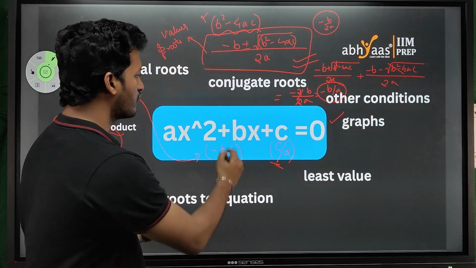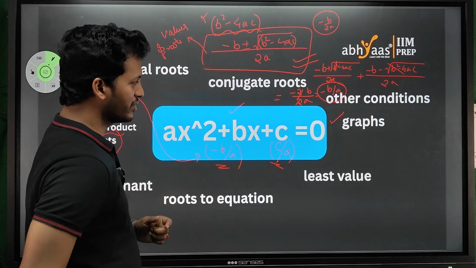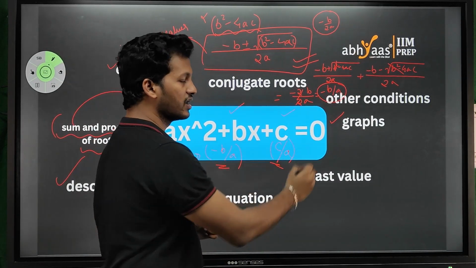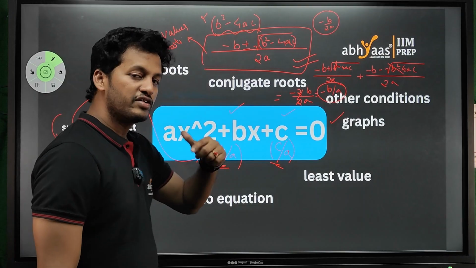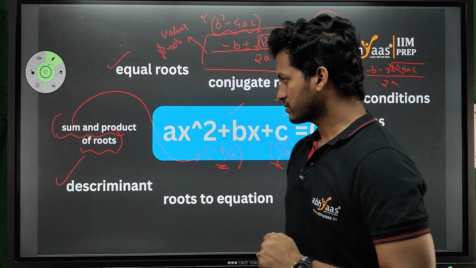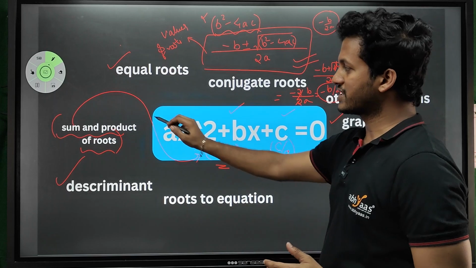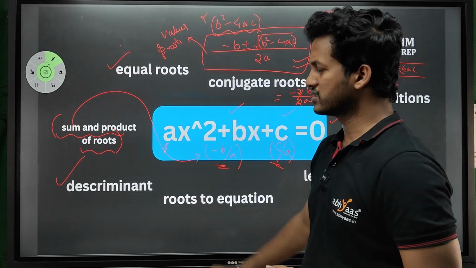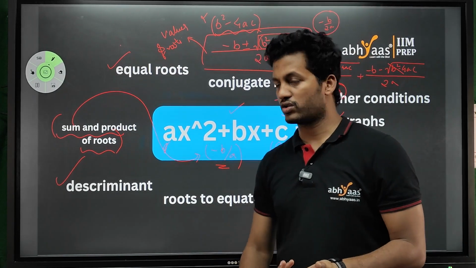That means one candidate wrote b correct, another candidate wrote c correct. That means you will take both of them and you will find the quadratic equation. Fine, right? So that is one method. With sum and product of roots, we are going to find this out. There will be many problems that can be designed on this.